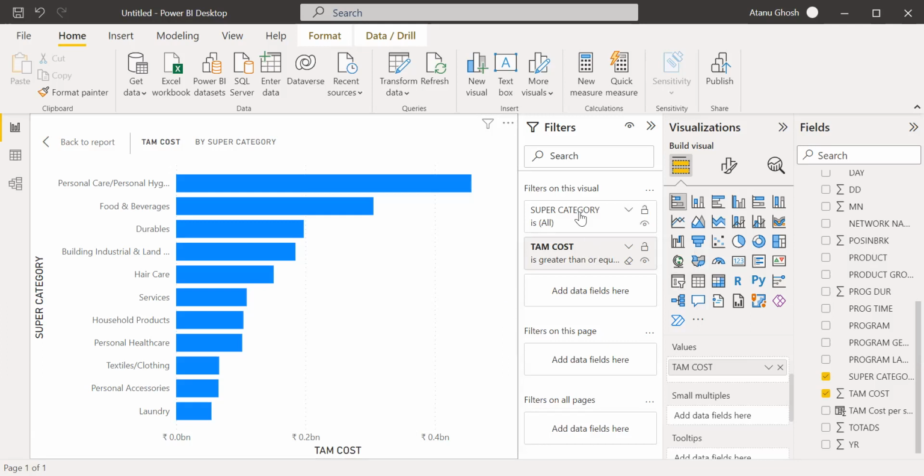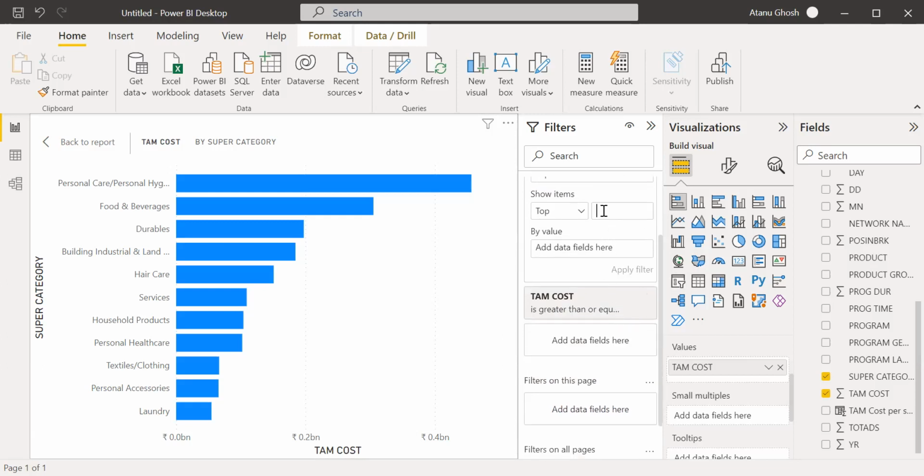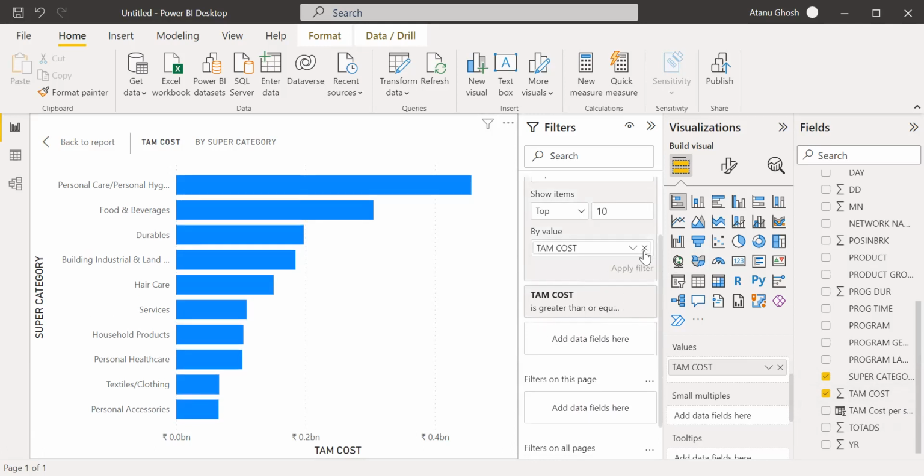Think about it, and also you can combine them. Let's say I say top 10, and this together will not probably work. No, it will work actually. So I can say top 10 in terms of TAM cost, and more than this. Or I can say top 10 in terms of TAM cost per second.